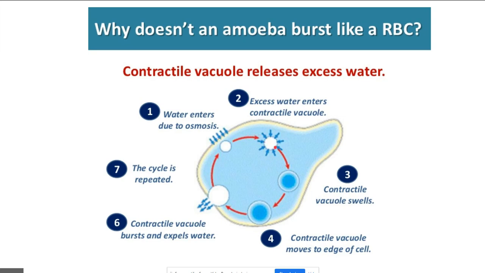Amoeba have developed a special vacuole or structure inside called a contractile vacuole. All the excess water is collected by the contractile vacuole. The contractile vacuole gets bigger. Eventually, it will move towards the cell membrane, and all of that excess water is simply released. Okay, so it's a simple way of emptying excess water from the cell.